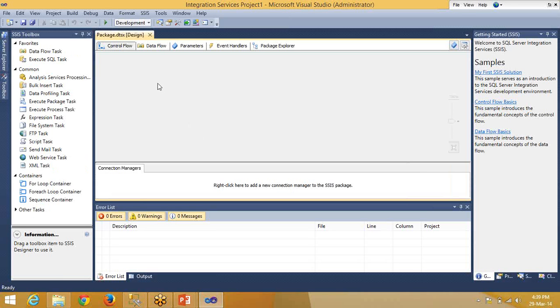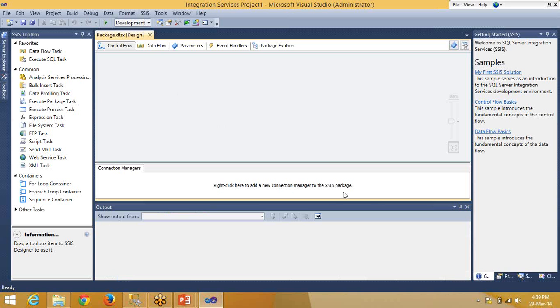I have tried those things, using variables to store the source path and destination path. It's a very simple task. I used some C# script to do that.